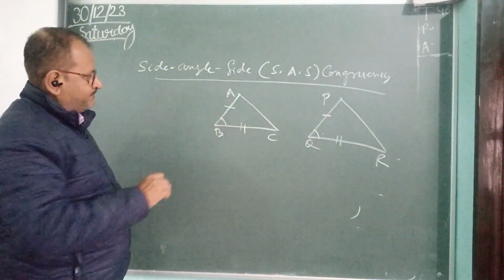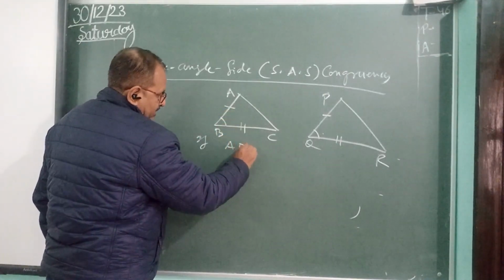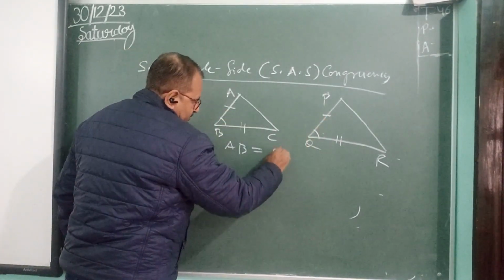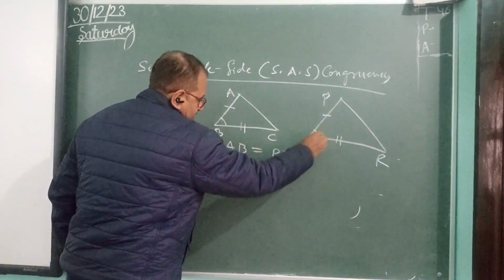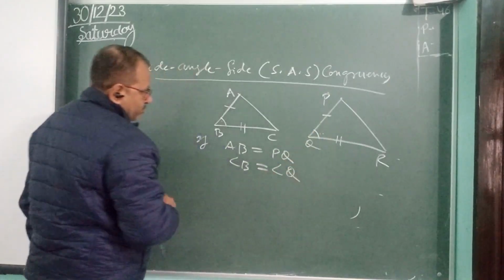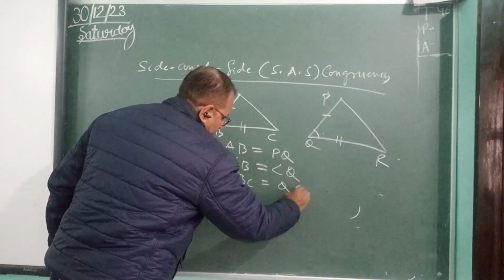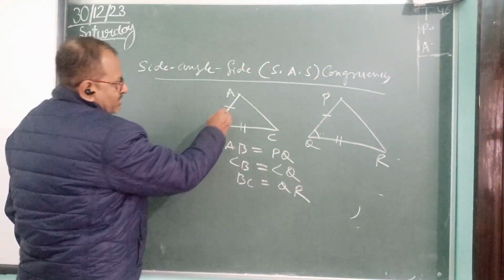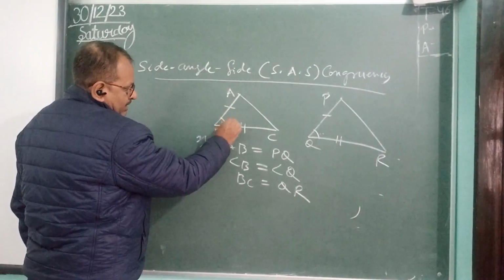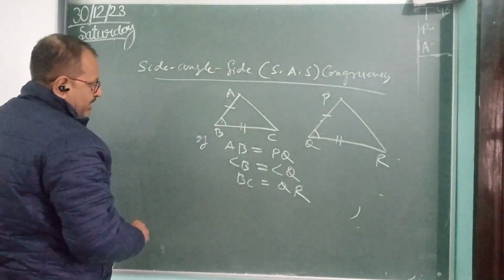Here we see that AB is equal to PQ, the included angle B is equal to angle Q, and side BC is equal to QR. So here we see side, angle, side. Side, angle, side. So these two triangles are congruent.